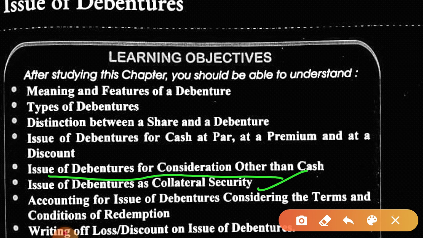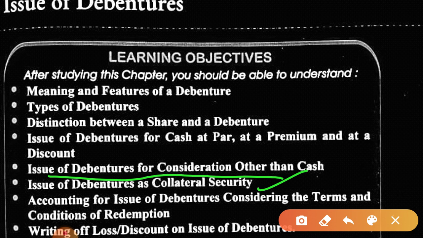And when they are redeemed, so debentures are taken back from the debenture holders, the entry will be debentures debited and debenture holders credited, and when we make the payment, debenture holders will be debited and bank account will be credited for the payment to the debenture holders. These topics we have already discussed, and we are having a quick revision right now.